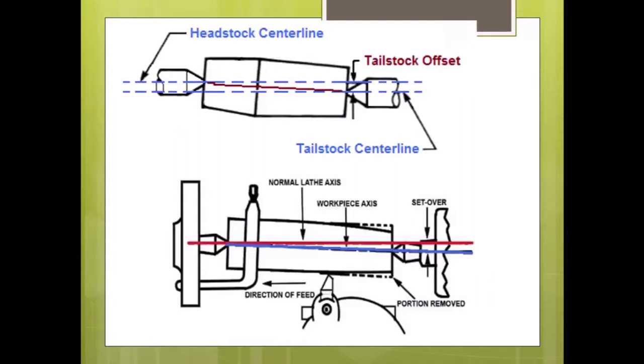Just observe here, this red color represents the lathe axis and the blue color represents the workpiece axis. This workpiece axis is inclined to the lathe axis by the calculated angle. But the axis of the single point cutting tool is parallel to the lathe axis. Again, if you give a depth of cut and move the single point cutting tool from one end to the other end, it removes the excess material from the cylindrical object and converts it into a conical surface.